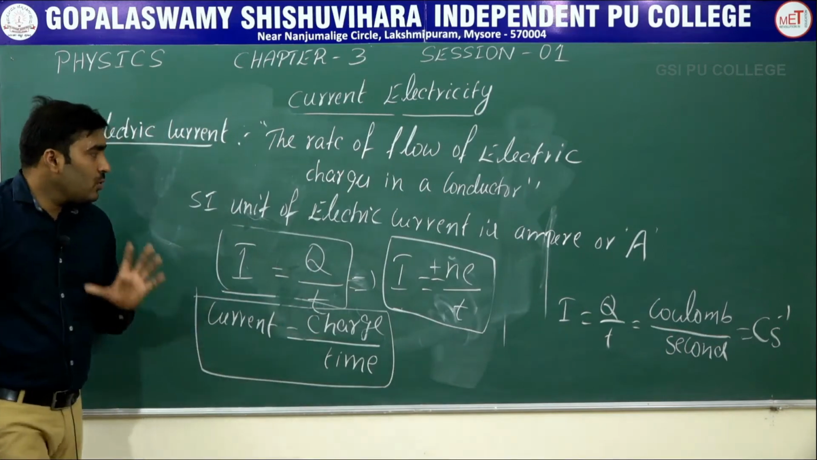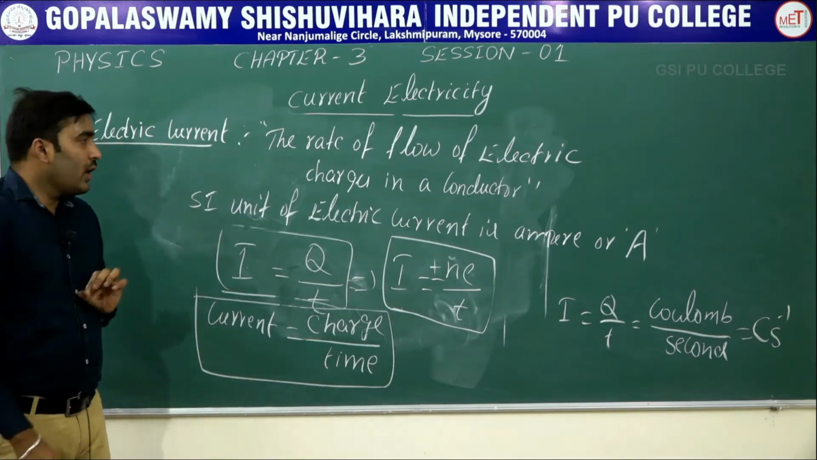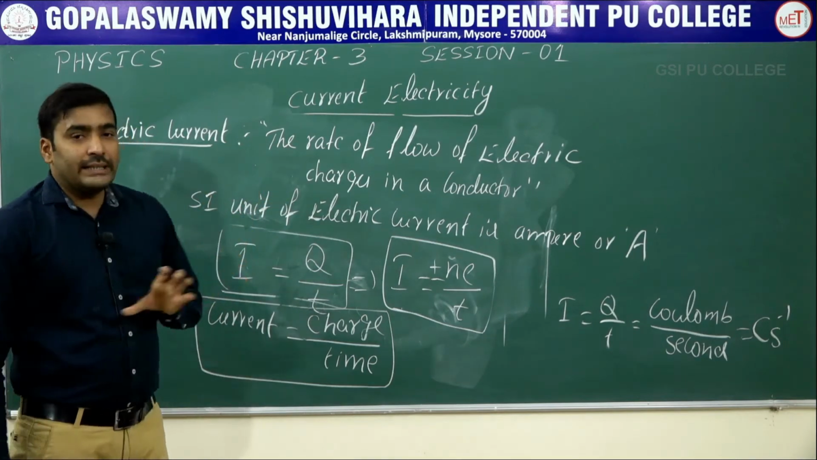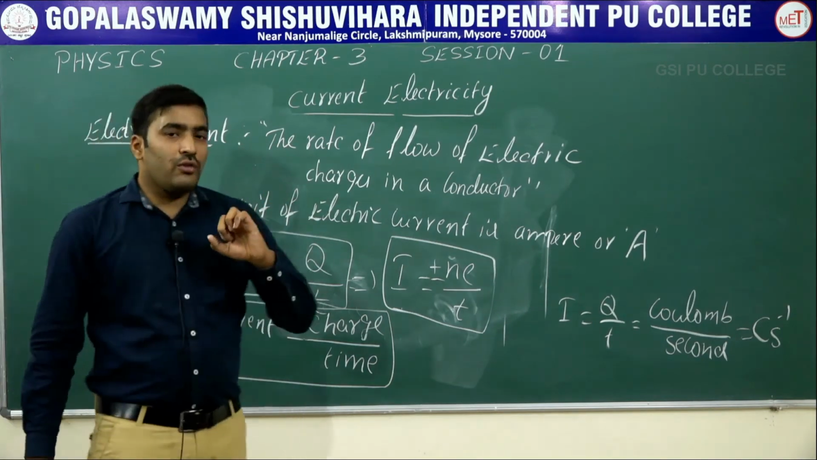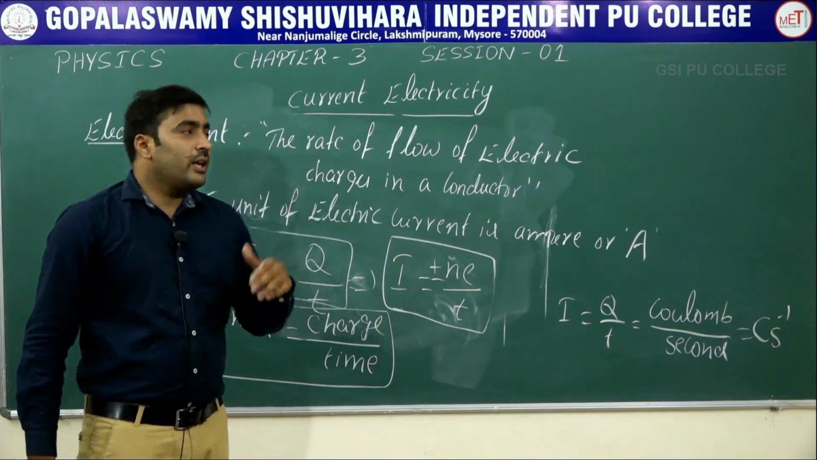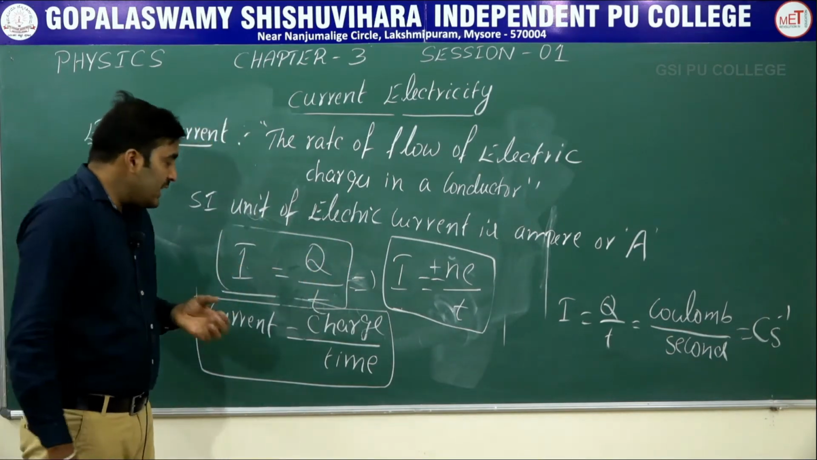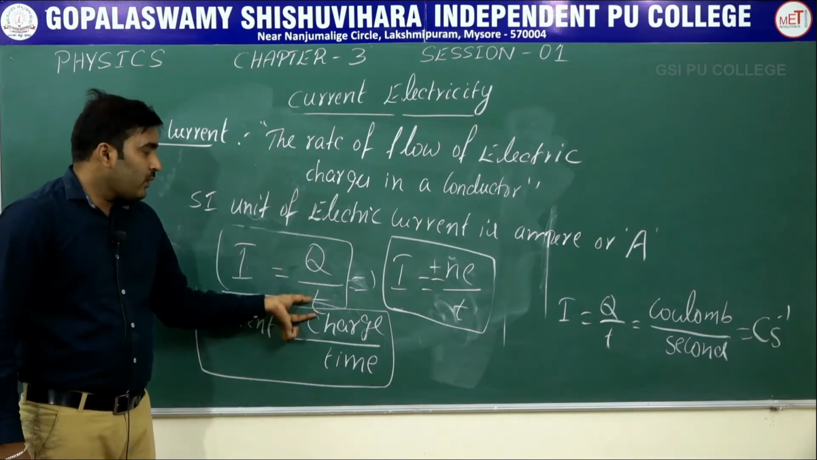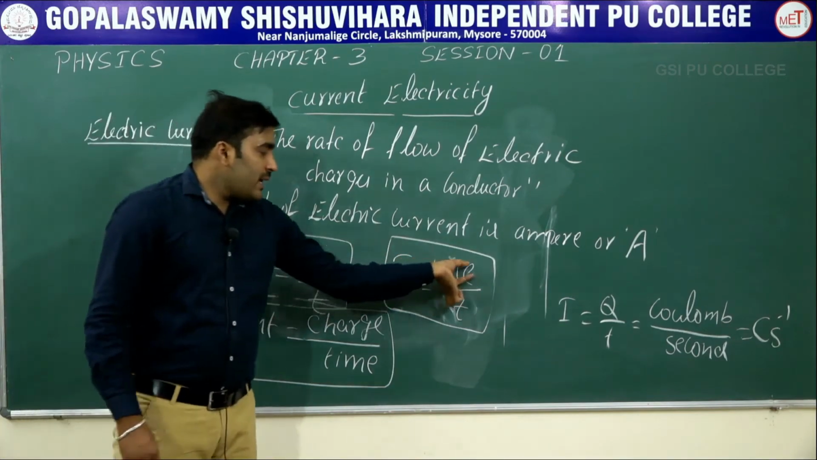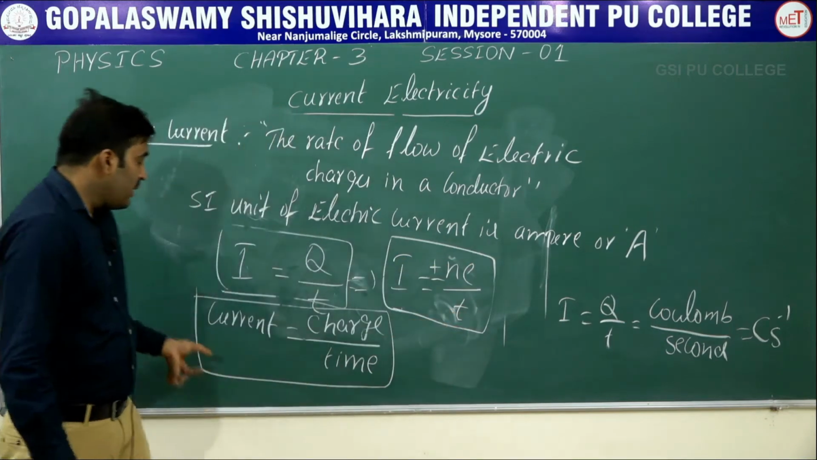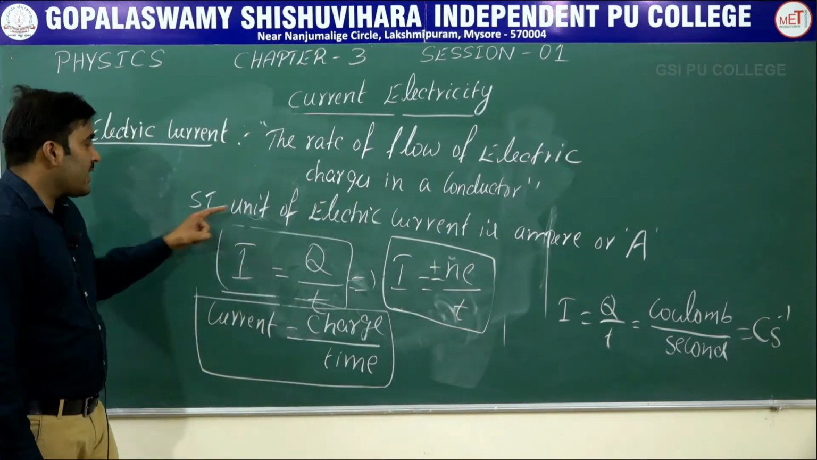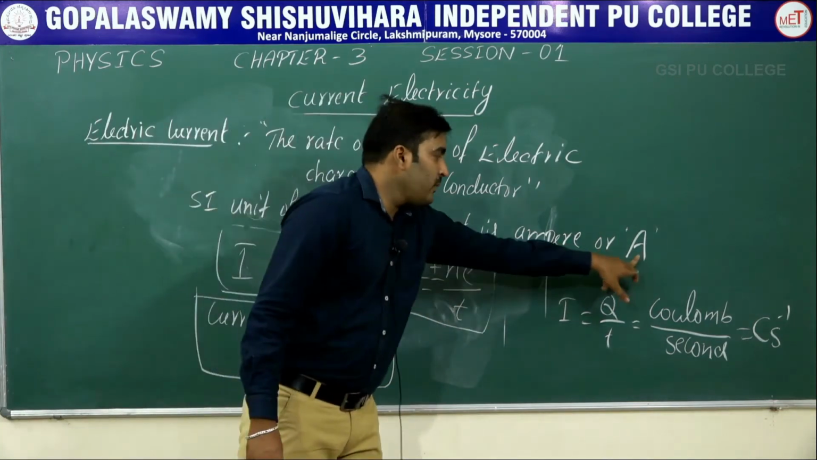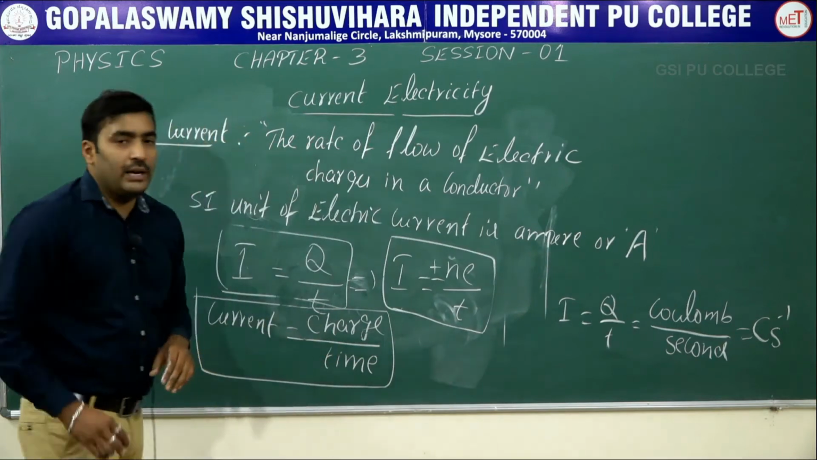Yes. So what we have learned now is how electric current is there in a conductor. If there is a motion of charges in a conductor, that constitutes electric current. How to write the equation for current? Current is written as I is equal to Q by t, or I is equal to plus or minus NE by t. And what is the unit of current? The SI unit of electric current is ampere, written as A. The symbol of ampere is capital A.